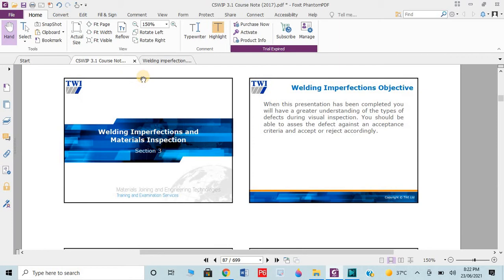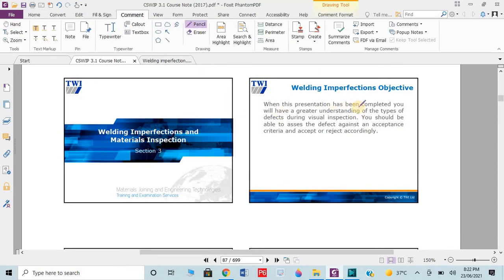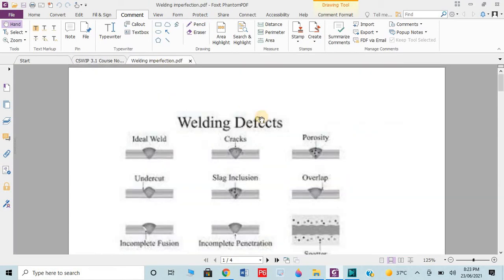Let's start the Welding Imperfections and Material Inspection chapter. In this chapter, once I elaborate all these things, you will be able to understand the types of welding defects, how many defects you have, and the acceptance criteria: on which defects we can accept any product or welding, and at what criteria limit we can reject.